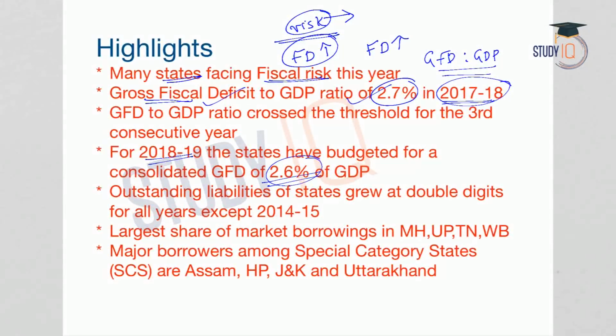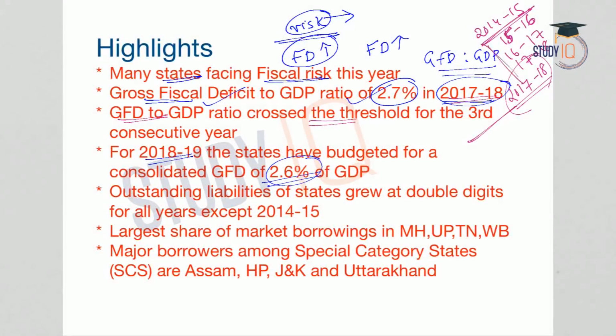And now when we look at 2017-18, we will see that for 3 consecutive years, the GFD to GDP ratio has crossed the threshold. It means the government had put a certain limit or threshold. But with the estimates of 2017-18, it is clear that for 3 consecutive years, which means 2015-16, 16-17, 17-18, if we take the previous years from 2015 to 18, for 3 consecutive financial years, we will see the threshold has been crossed.